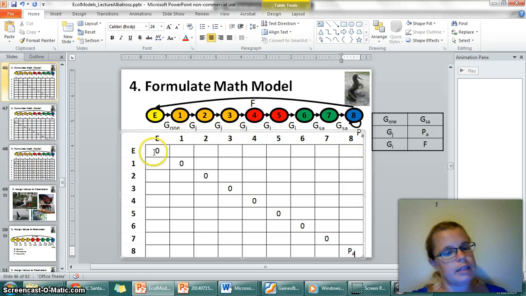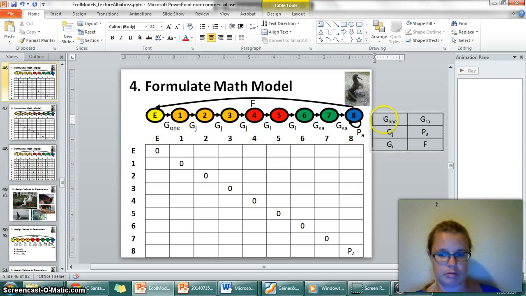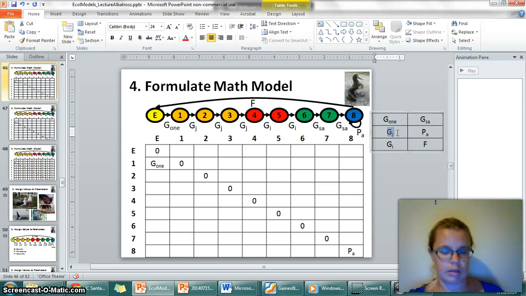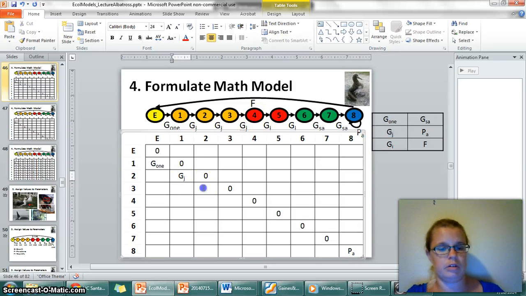Okay, so now let's do the diagonal just below that, which is our G's, right? And the probability of surviving from an egg to a 1-year-old is this G1. So that's from E to 1. So it goes right there. And the probability of growing from 1 to 2, 2 to 3, 3 to 4 is GJ. So that goes 1 to 2, 2 to 3, 3 to 4.